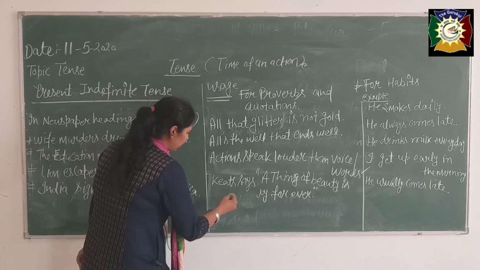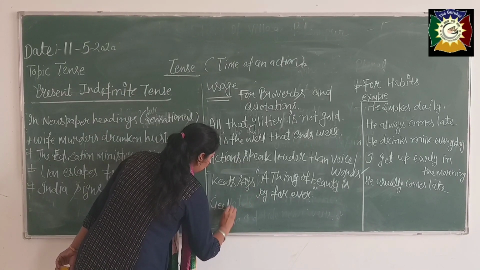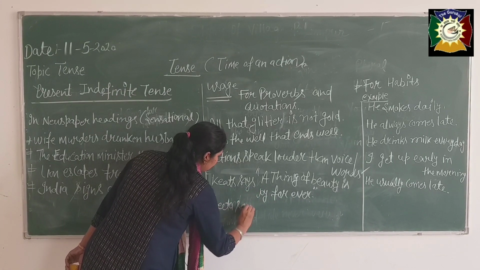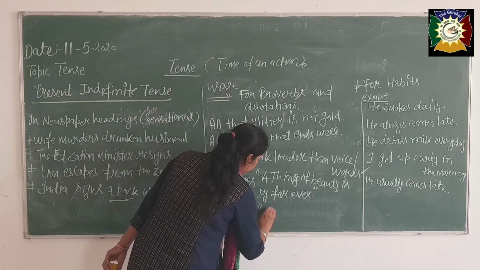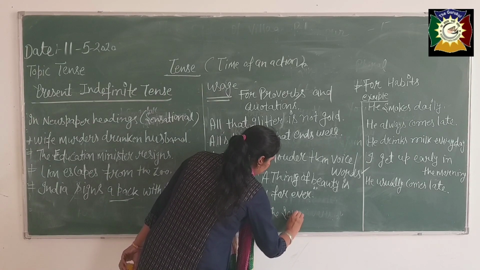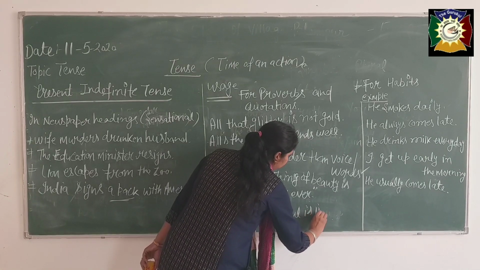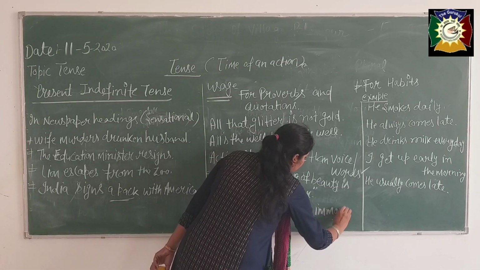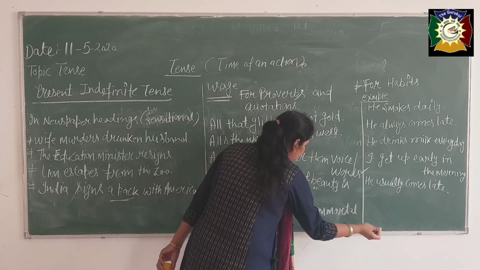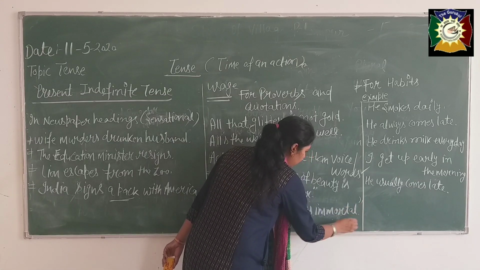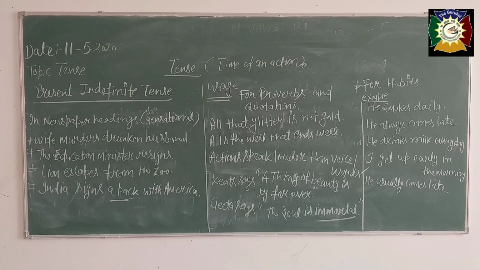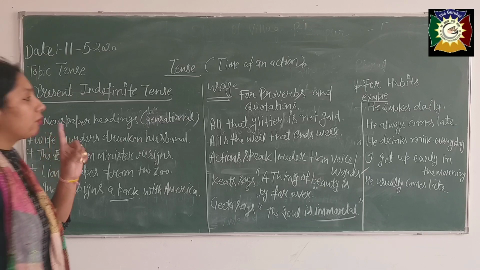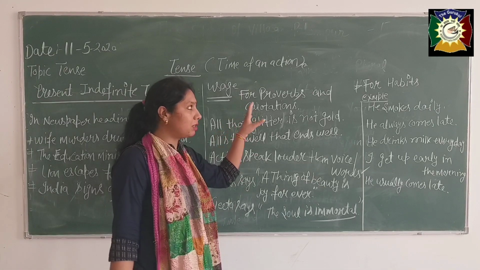Second, Gita says, what Gita says? Gita says the soul is immortal. What is the meaning of immortal, beta? Which never dies.